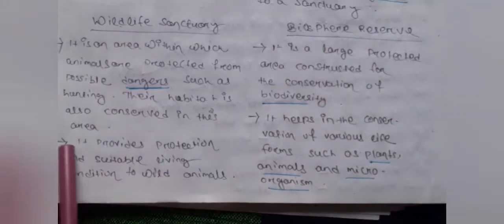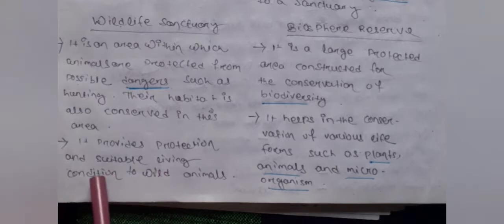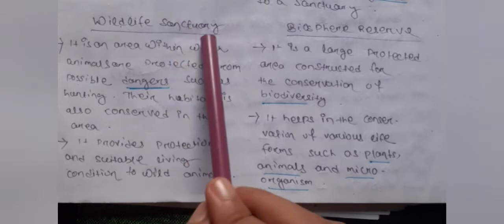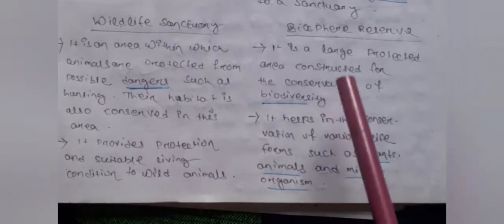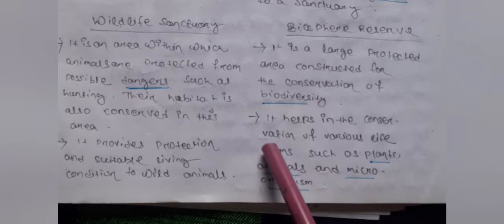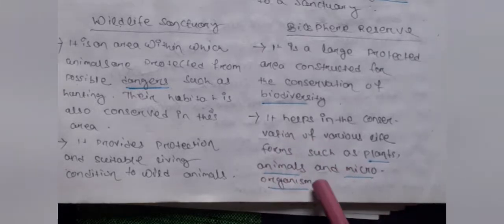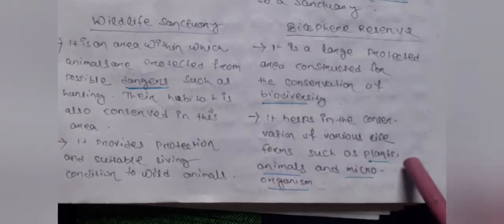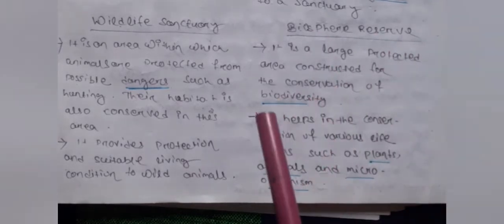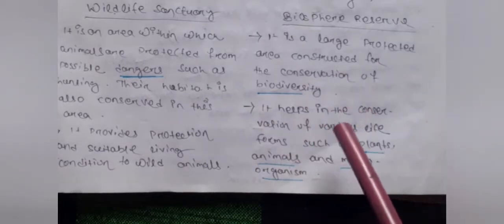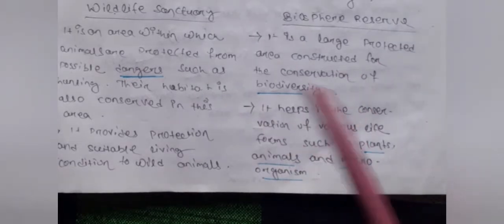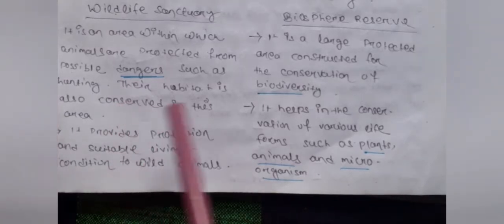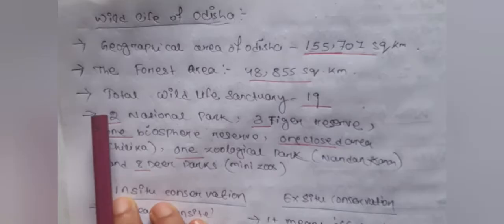A wildlife sanctuary provides protection and suitable living conditions to wild animals. So wild animals can live in a wildlife sanctuary comfortably. And a biosphere reserve helps in the conservation of plants, animals, and microorganisms. So we conserve microorganisms, animals, and plants all in a biosphere reserve. Here plants means more medicinal plants.